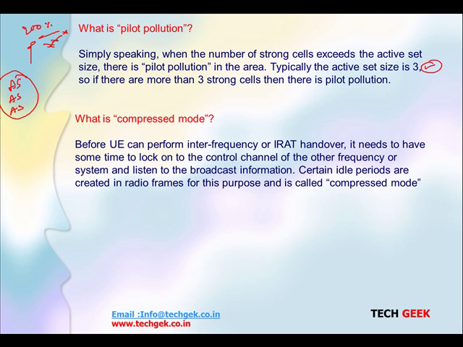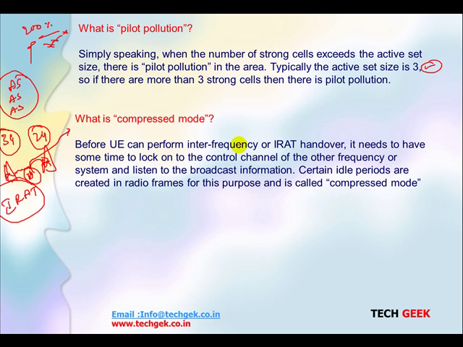What is compressed mode? As we discussed just now, when the 3G coverage goes bad and the mobile is moving and we are getting strong 2G coverage, the mobile has to hand over to the 2G network, which we call an IRAT handover. Before that, the mobile has to go to compressed mode.